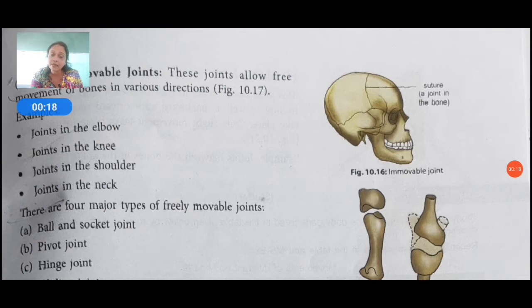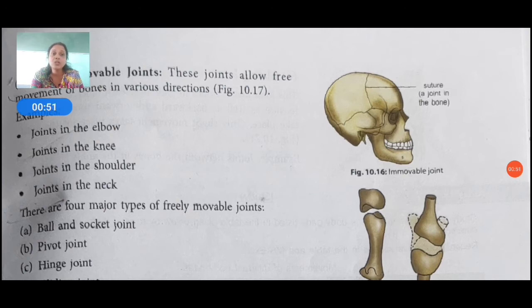With the help of our hand we can do many kinds of work, because the joints of the hand are freely movable, so we can move our hand in all directions in which we want. Joints in the knee, joints in the shoulder, and joints in the neck, all these types of joints are called freely movable.